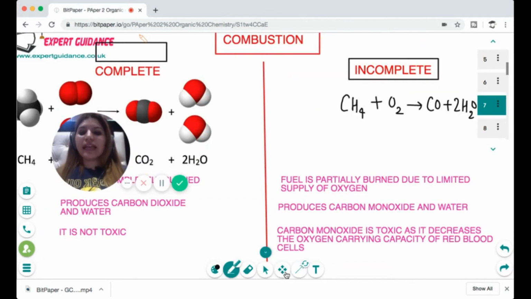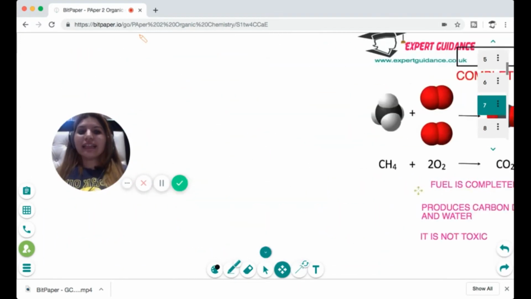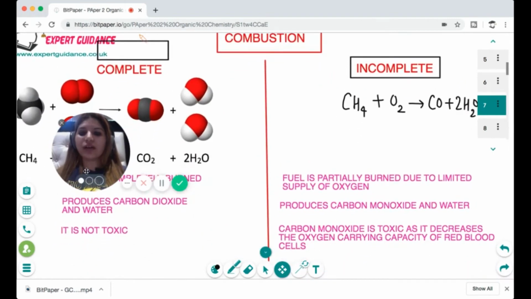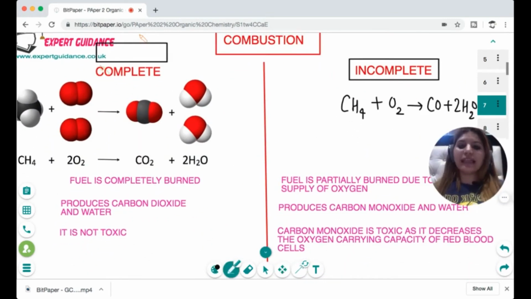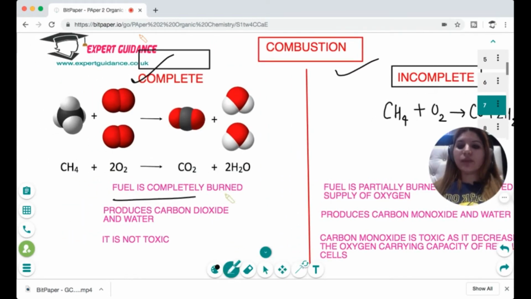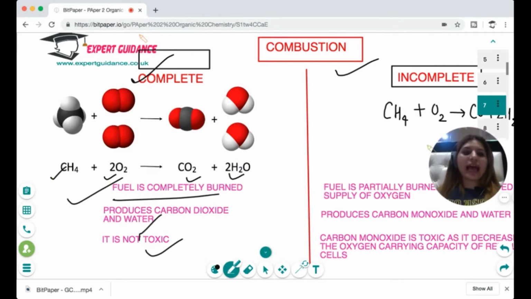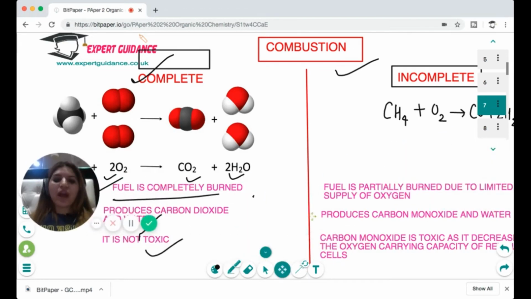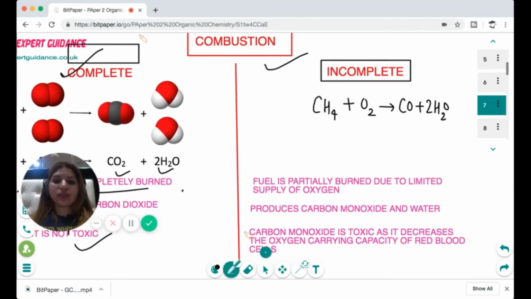Now, next is the reaction of alkanes. Alkanes show only 2 types of combustion, complete and incomplete. What is complete combustion? Combustion is when the fuel is completely burned. So hydrocarbon plus oxygen gives carbon dioxide and water, and it is not toxic as it does not produce any harmful gases. On the other hand, incomplete combustion is when the fuel is partially burned due to a limited supply of oxygen. So the hydrocarbon burns to give carbon monoxide and water.